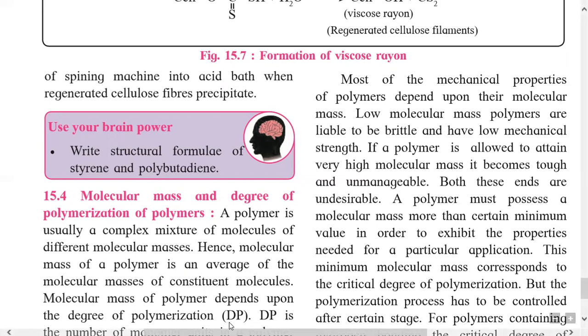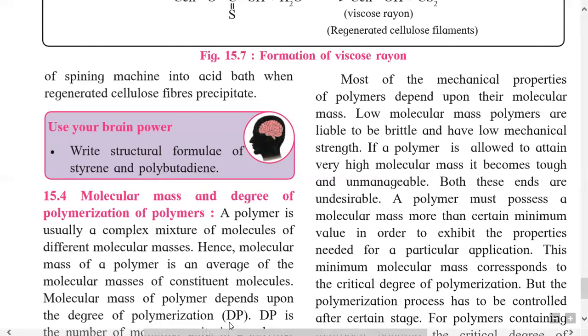So what is this critical degree of polymerization? It is the minimum molecular mass that the polymer must exhibit to show all the properties required for the different applications. It is the minimum value of the molecular mass needed.